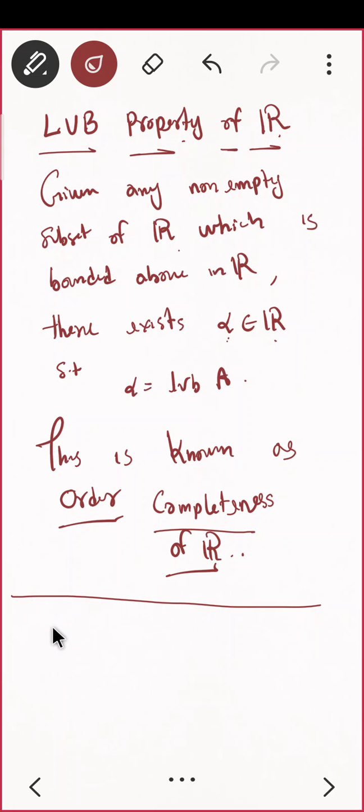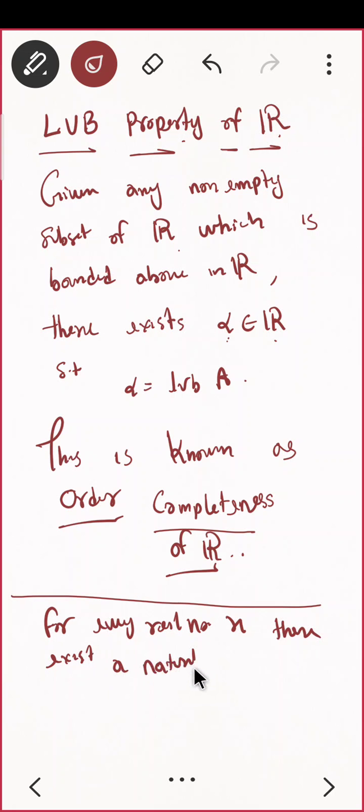Archimedean property: for every real number x, there exists a natural number n such that n is greater than x. Do you agree with this?